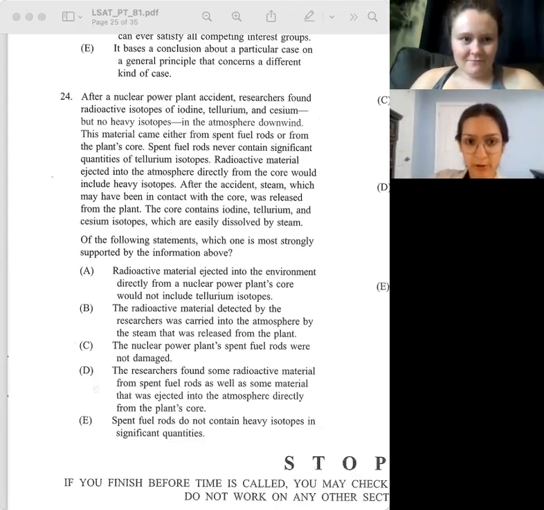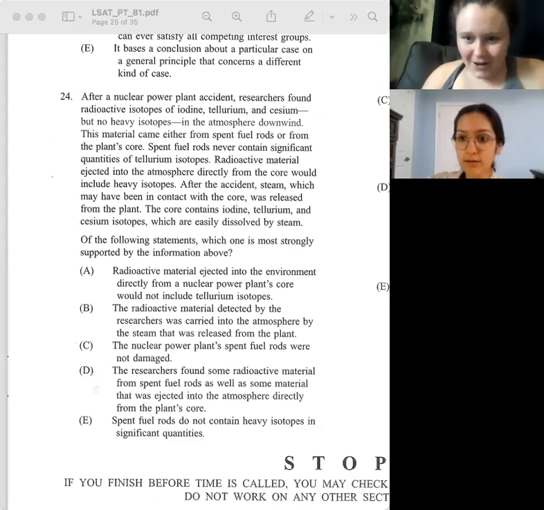After a nuclear power plant accident, researchers found radioactive isotopes of iodine, tellurium, and cesium, but no heavy isotopes in the atmosphere downwind. Okay, this material came either from spent fuel rods or from the plant's core. Spent fuel rods never contain significant quantities of tellurium isotopes.